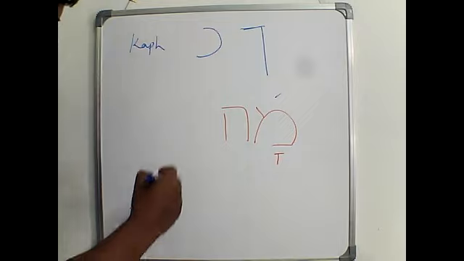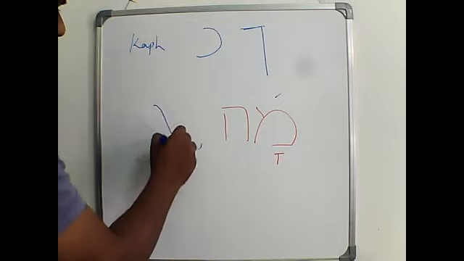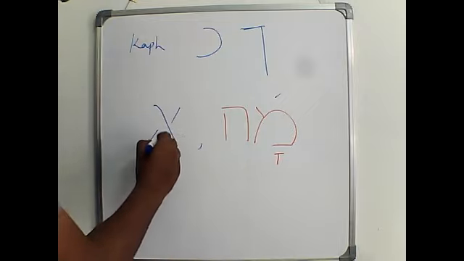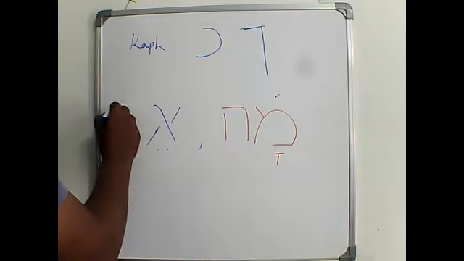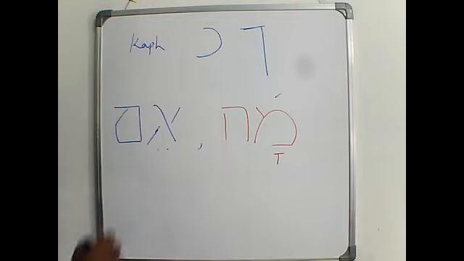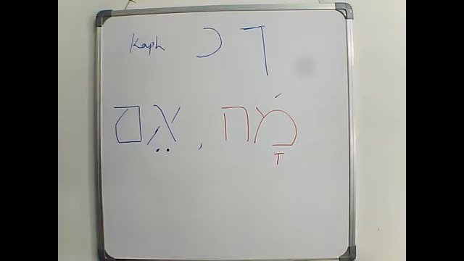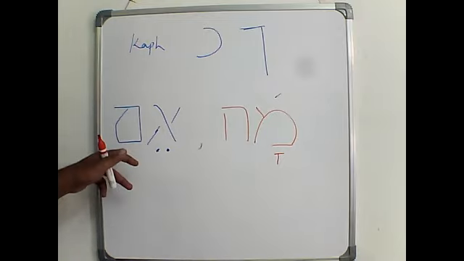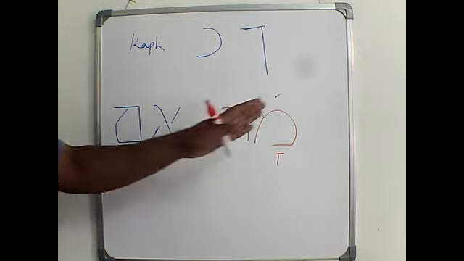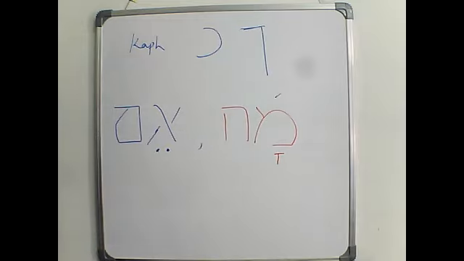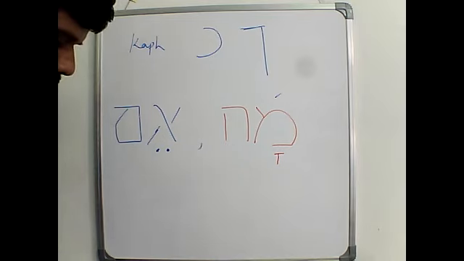But at the same time, when the mem comes at the end, it is am. Please remember the sound of this vowel. Both are mem, but if it comes in the beginning, it is in this form. If it comes at the end, it is in this form, right?